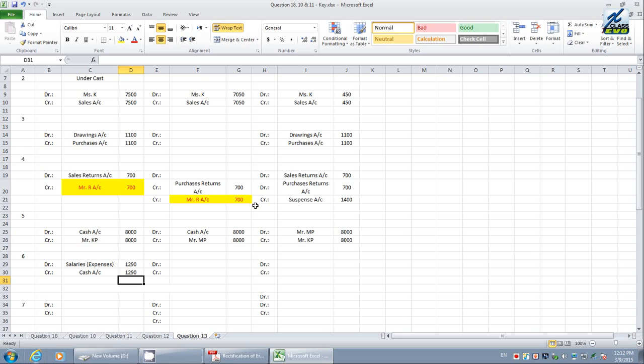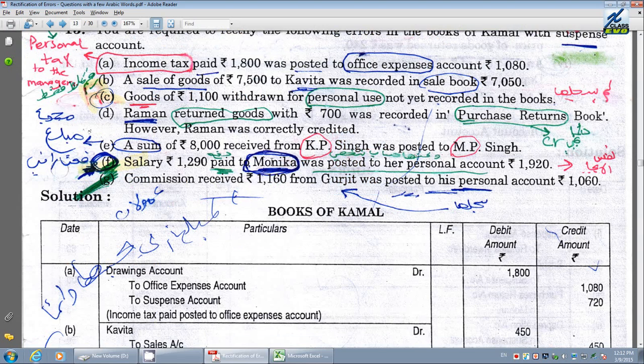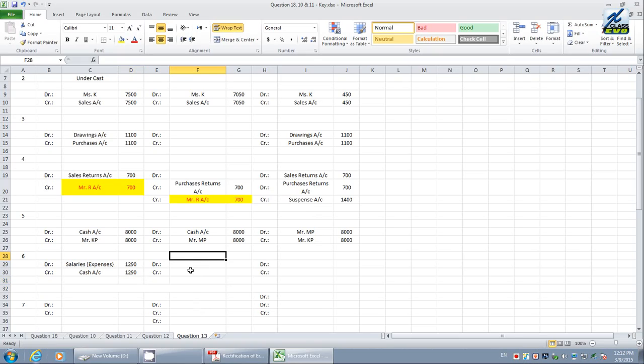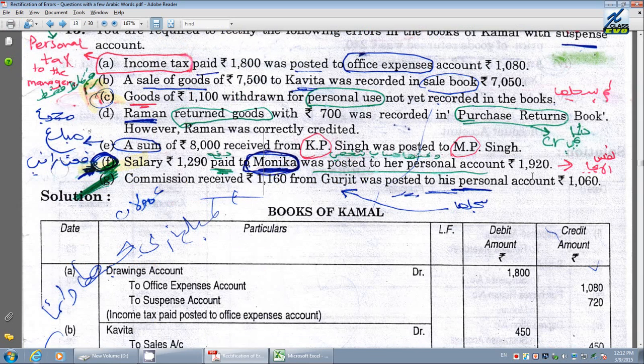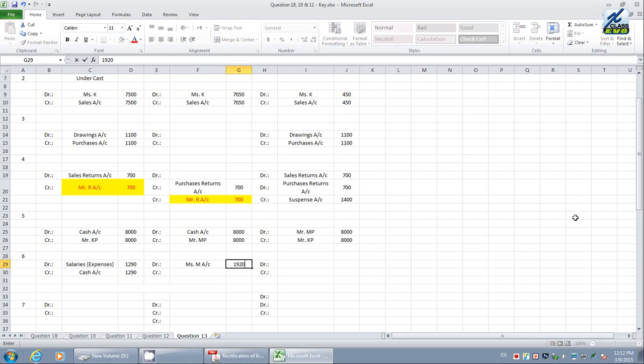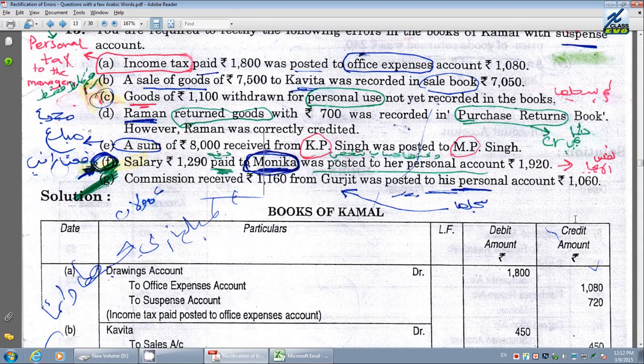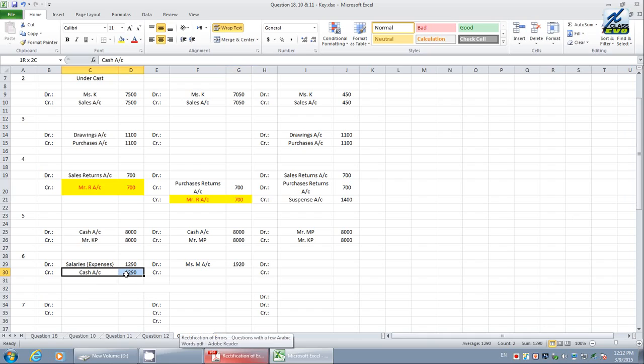Therefore, Miss M name came over here, instead of salary they have posted Miss M account. The value also they have posted wrong, that is 1920. But there is no mistake pertaining to cash, therefore cash is right. There is no mistake pertaining to the posting in the cash book. There is no mistake at all.